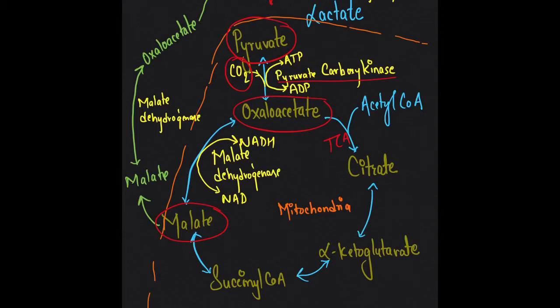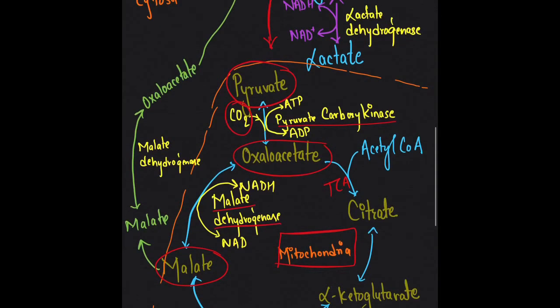So with both processes, there is formation of oxaloacetate, which is acted upon by malate dehydrogenase, catalyzing a reversible reaction between oxaloacetate and malate. As we know, the TCA cycle takes place in mitochondria, whereas glycolysis takes place in cytosol. So among the intermediates of the TCA cycle, only malate can permeate through the membrane. Hence the pyruvate converted to oxaloacetate, that in turn converted to malate, is finally passed towards the cytosol.